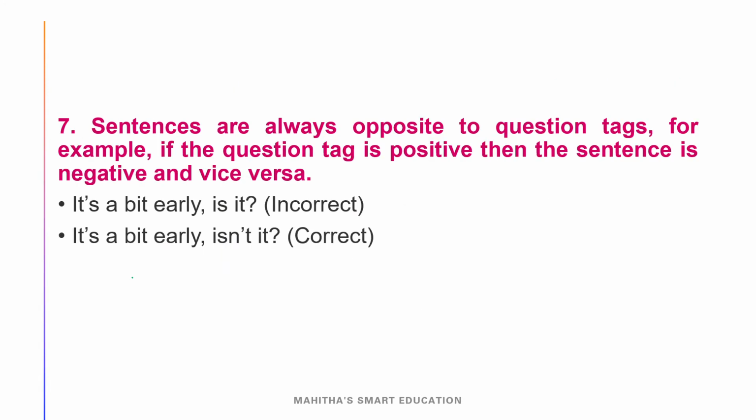Okay. And our seventh rule is sentences are always opposite to the question tag, which is very important. If the sentence is positive, then the question tag must be negative. Remember this. "It's a bit early, is it?" It is wrong.